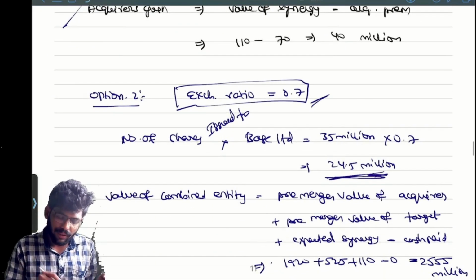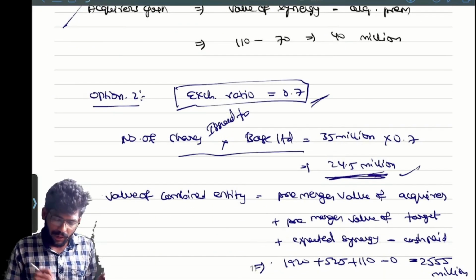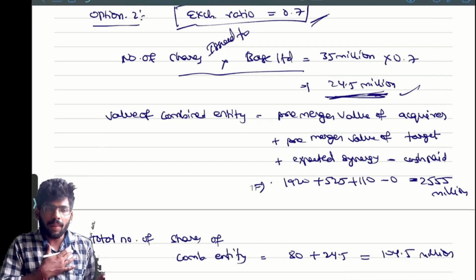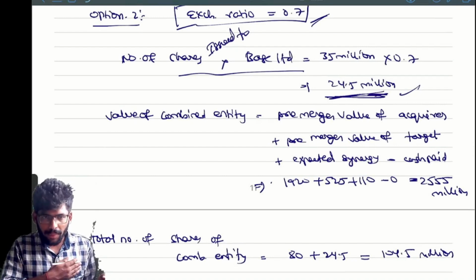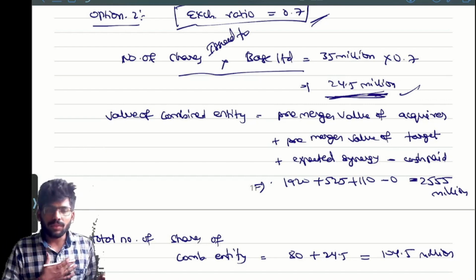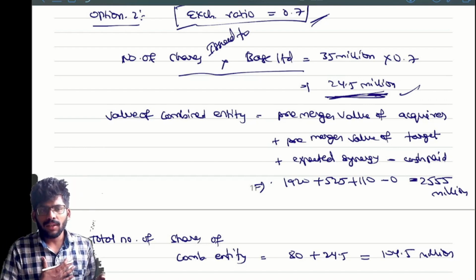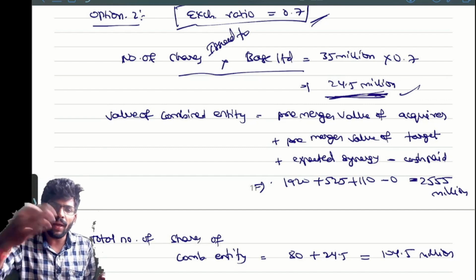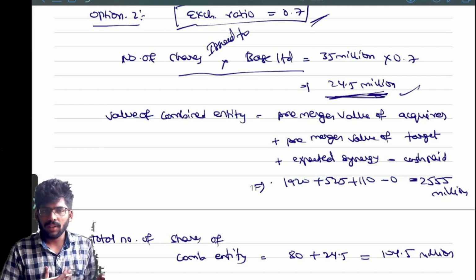So come to option 2. Exchange ratio 0.7, number of shares issued to B Limited 24.5. Value of the combined entity, we already discussed this. I'm combining both the companies, so my company's pre-merger value, your company's pre-merger value, and any synergy benefit I am getting should also be added. Any cash consideration I am paying should be subtracted. That is the formula we already discussed.